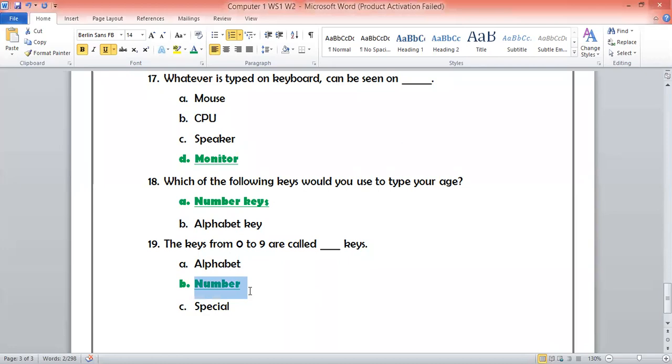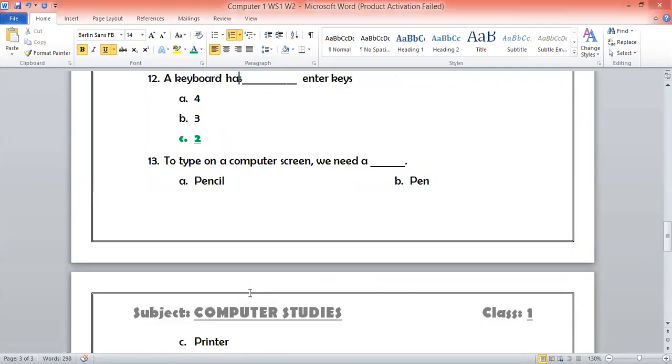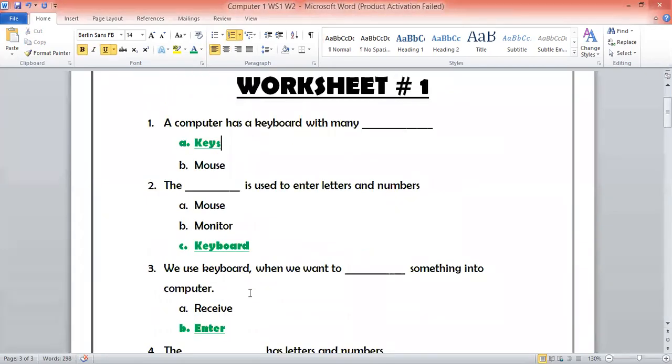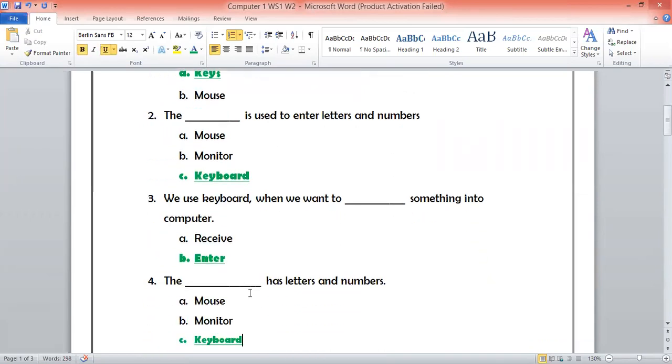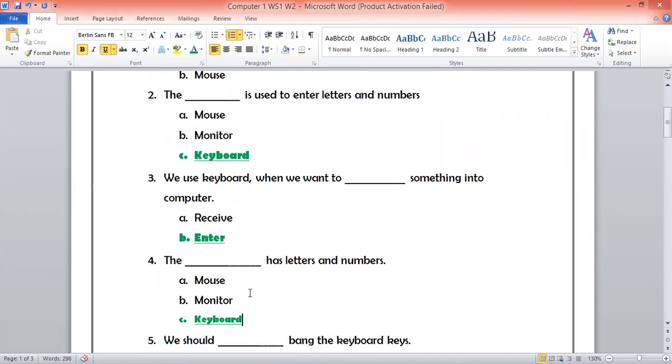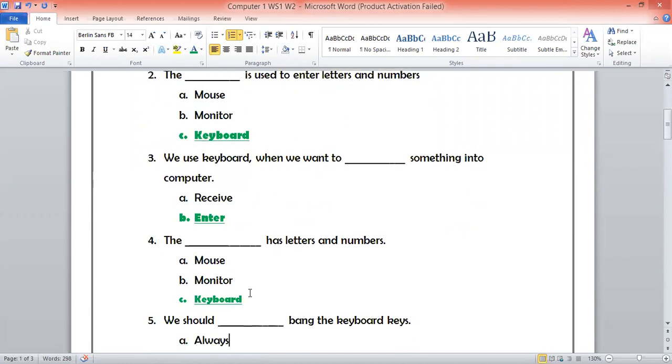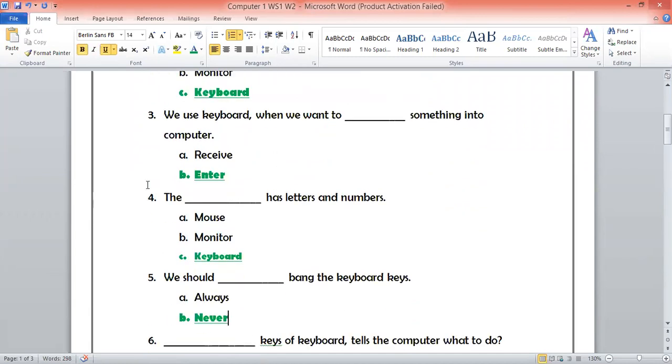Okay. So let me repeat the answers of the questions of this worksheet. The answer of question number 1 is keys. Answer of question number 2 is keyboard. Answer of question number 3 is enter. Answer of question number 4 is keyboard. Answer of question number 5 is never.